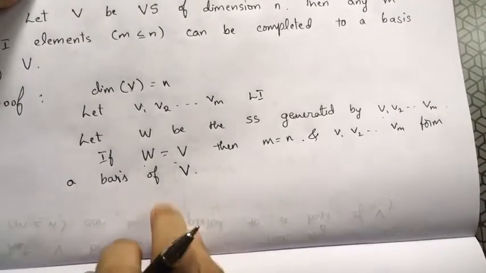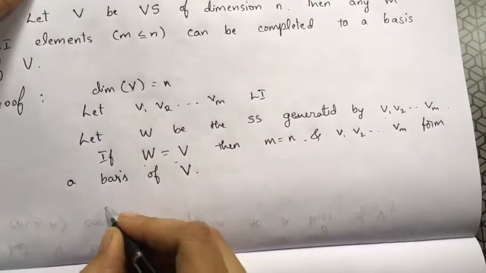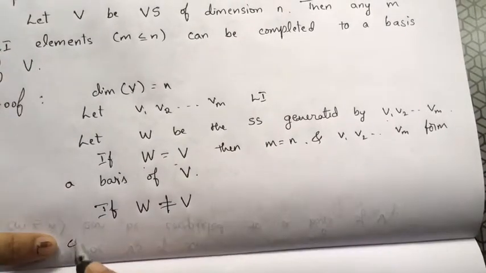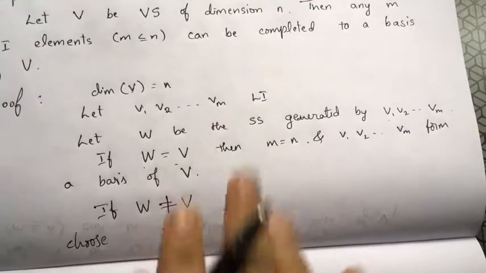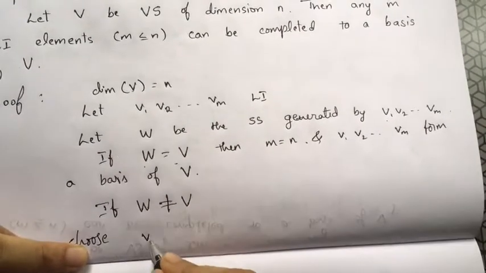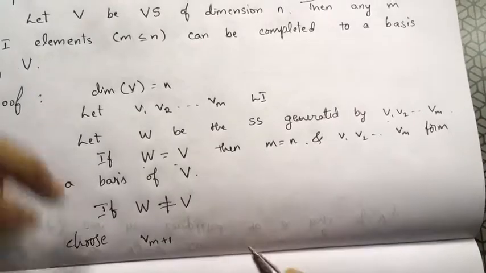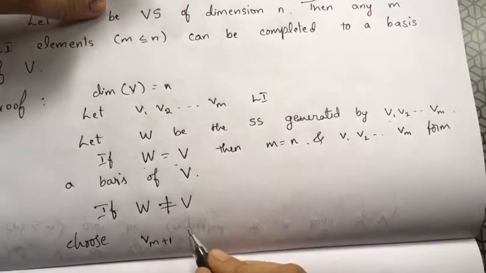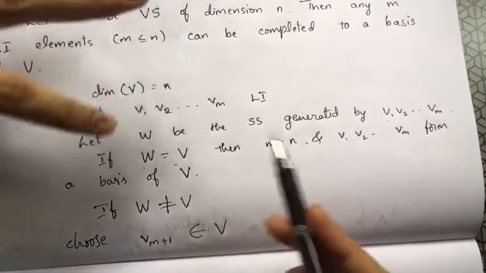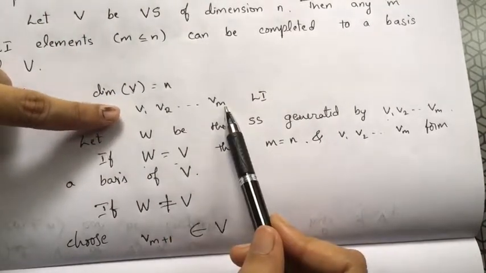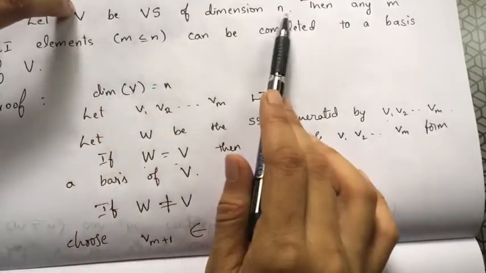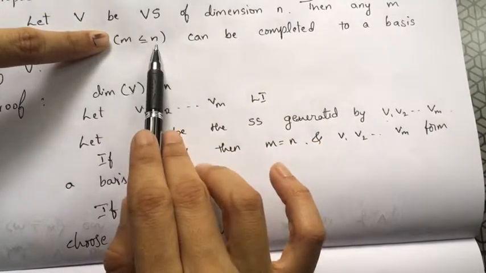Now suppose W is not equal to V. If W is not equal to V, then I'll choose one vector, say vm plus 1, which is in the vector space V but not in W. We know W has these m vectors, and this vector space V is of dimension n, and I know m is less than or equal to n.